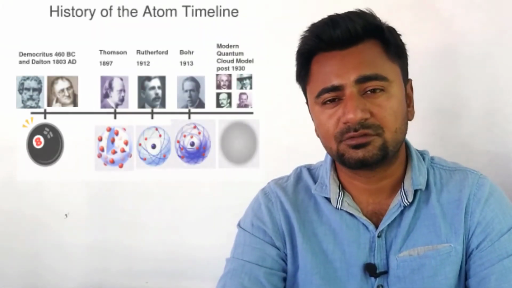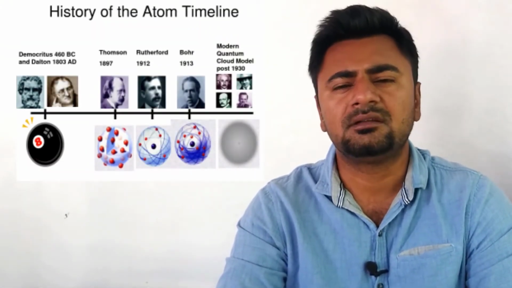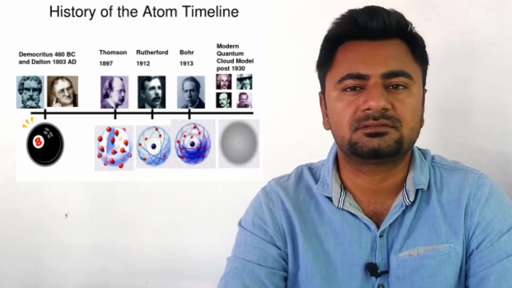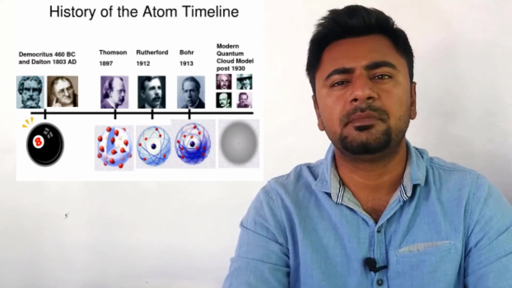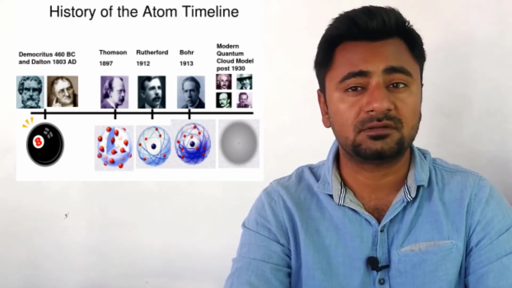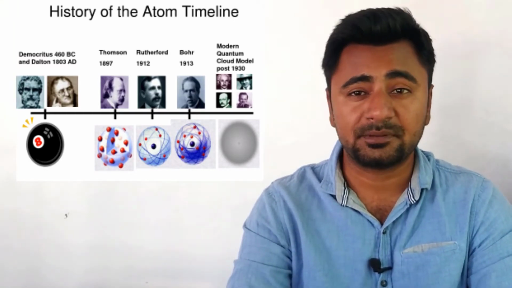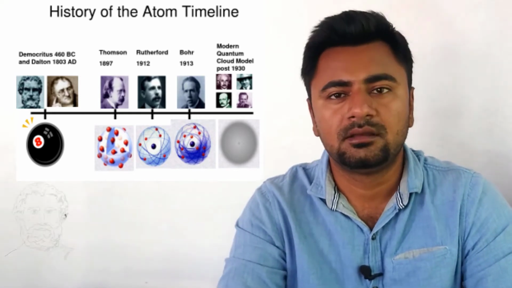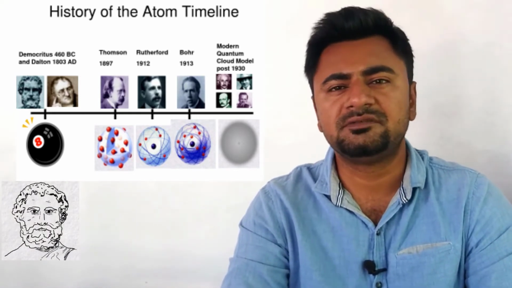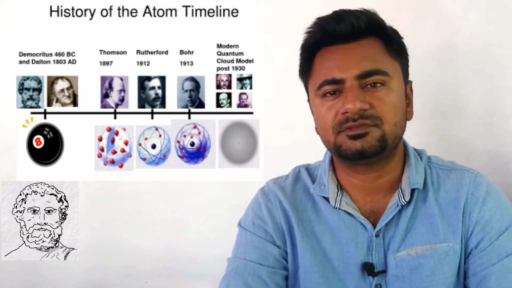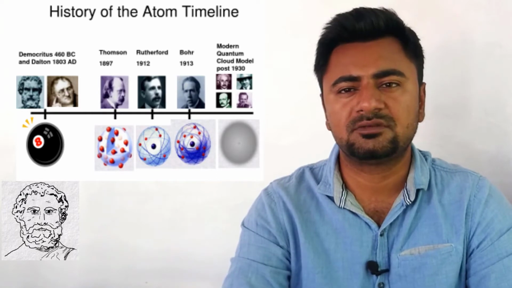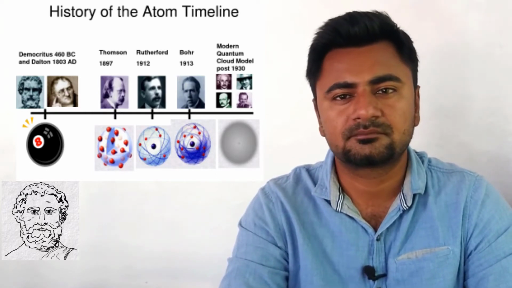Now, let us look into the brief history of the atom. Earlier, it was thought that matter was made up of simple indivisible particles. Greek philosophers thought that matter could be divided into smaller and smaller particles. Thus, a basic unit could be reached which cannot be further subdivided. Democritus called the indivisible particles of matter atoms. The word atom is derived from the Greek word atomos, which means indivisible.